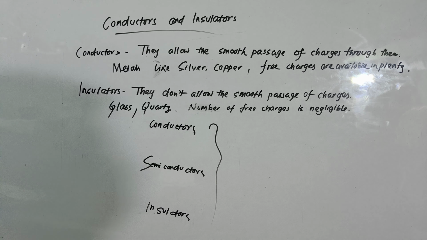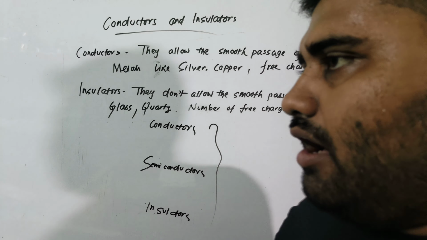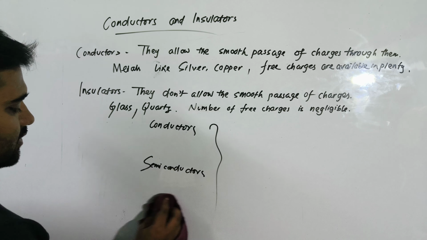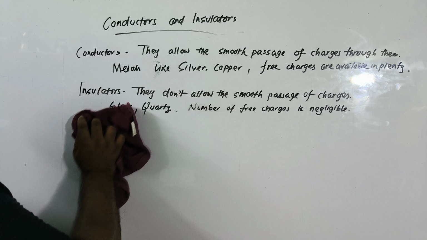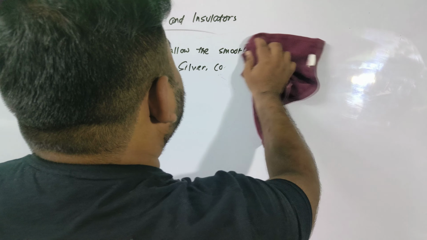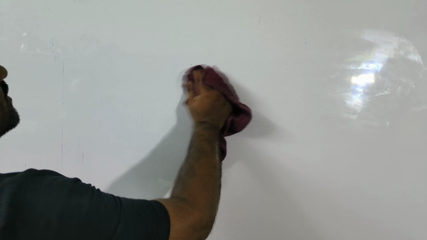So basically we are interested in learning how a conductor behaves if it is put inside an electric field. How does it behave if a conductor is put inside an electric field?